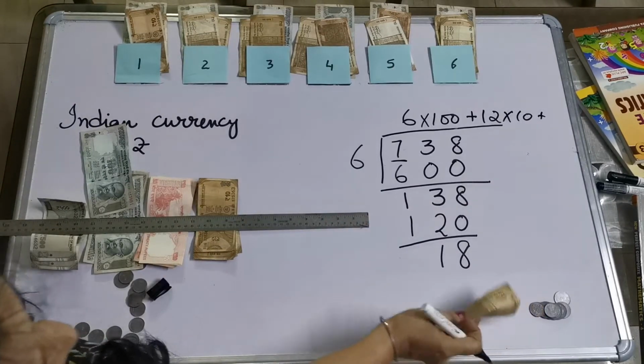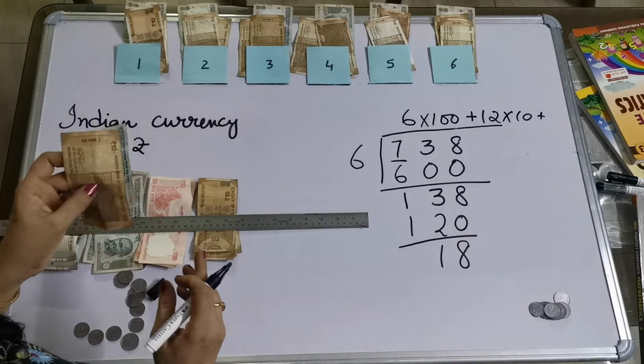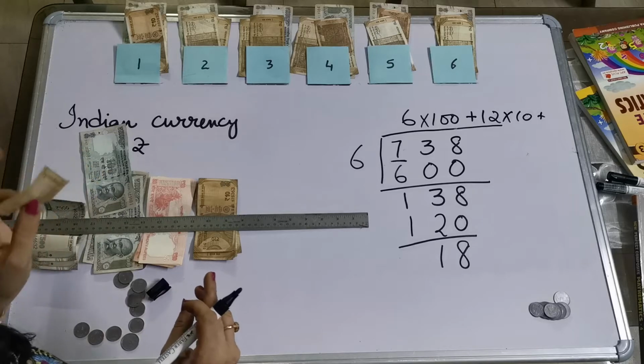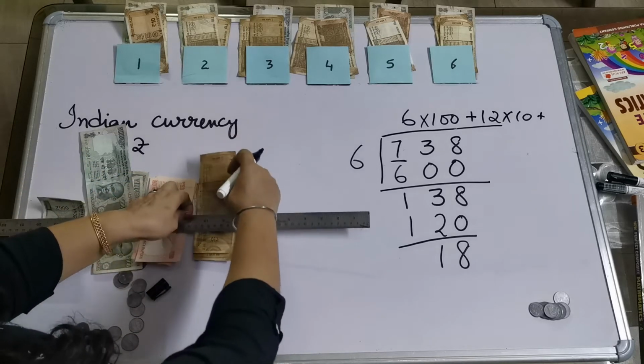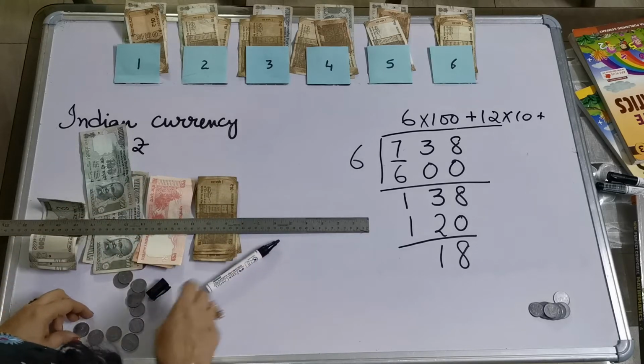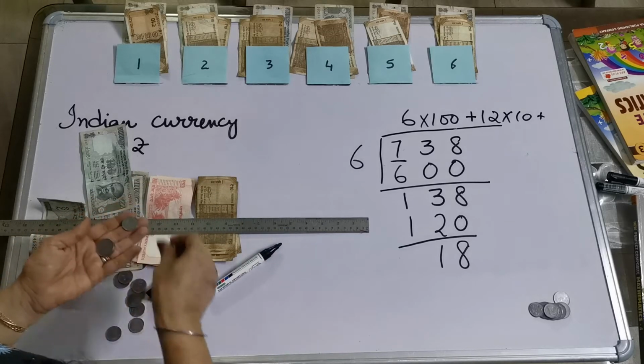Now once again I am left with only one 10 rupee note, so I will convert it into the smaller units. Smaller units are 1 rupee.